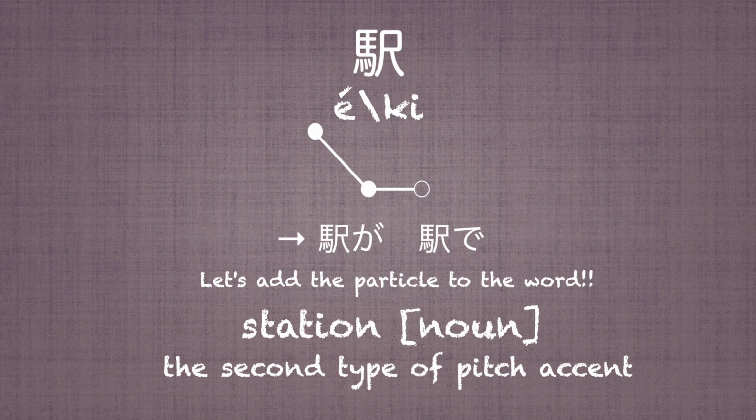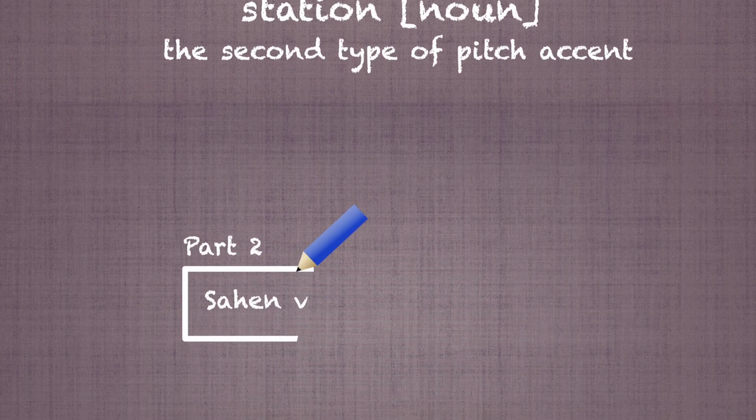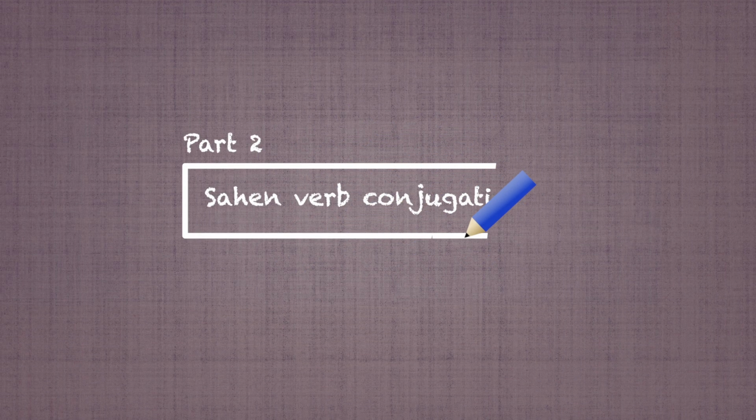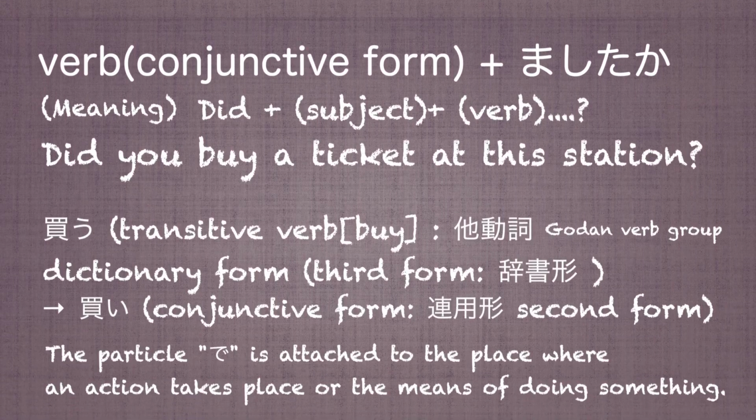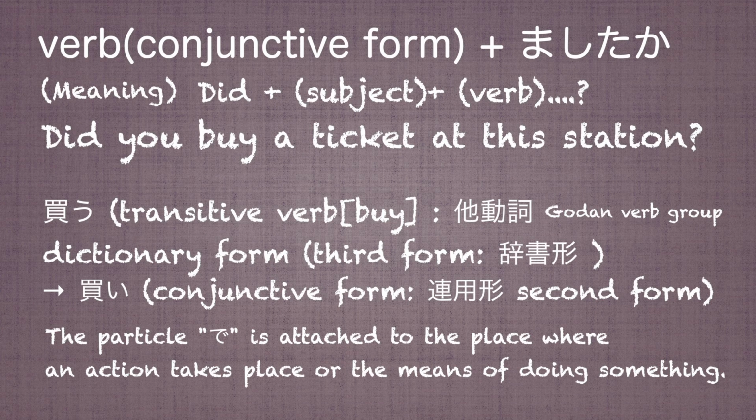Eki, it means station in Japanese. The accent kernel is located on the first mora of the word. This word is classified under the second type of pitch accent. Let's add a particle to the word. 駅が、駅で。